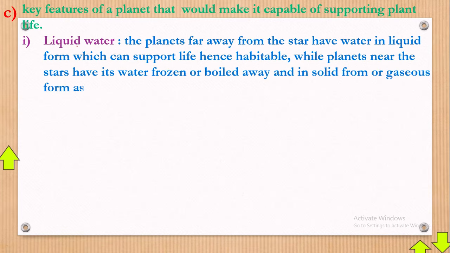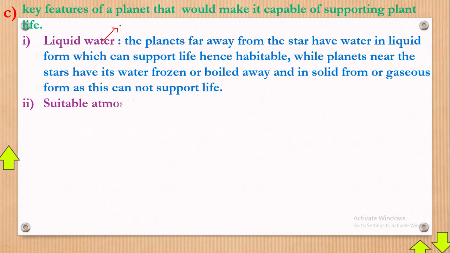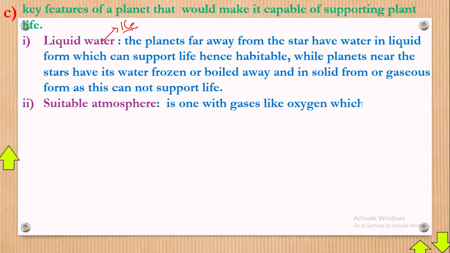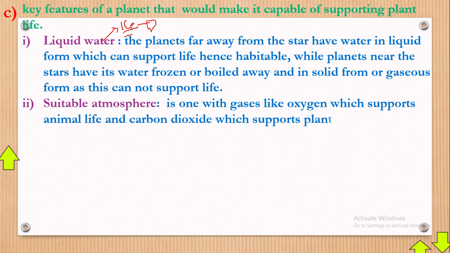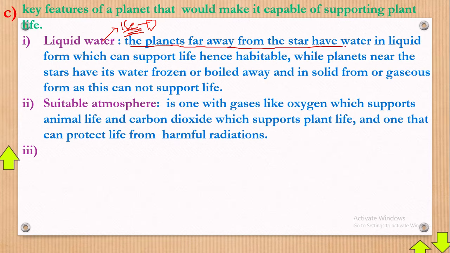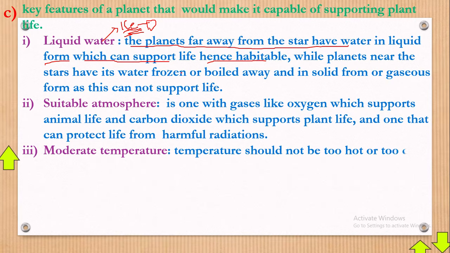Okay, good. Now you all know that some planets have low temperatures to an extent that the water can't be liquid, but you can just have ice only. And you find that the planets need liquid water for them to carry out some processes. Now here, the ice cannot support those processes to continue. Like, say for example, the planets far away from the star have water in liquid form, which can support life, hence habitable, while planets near the stars have their water frozen.